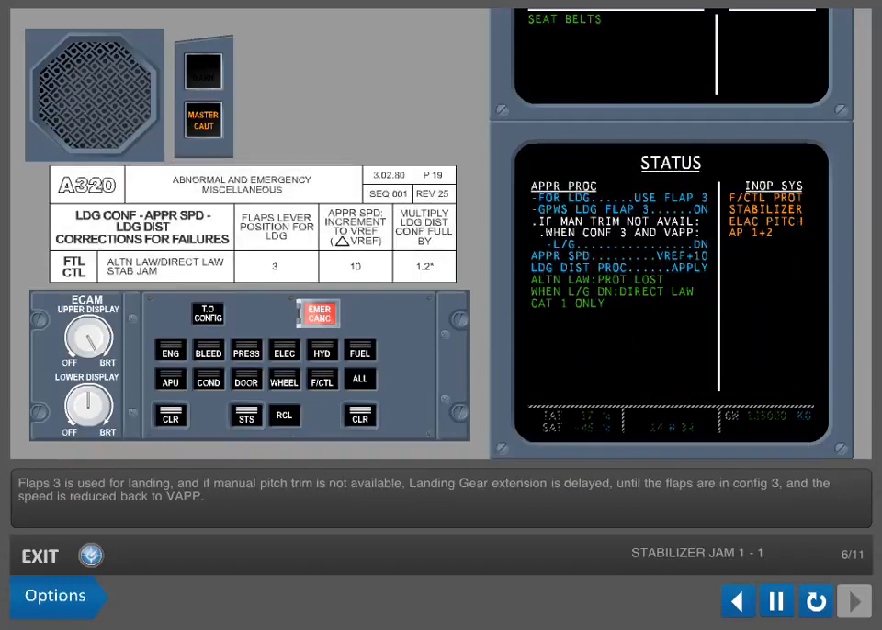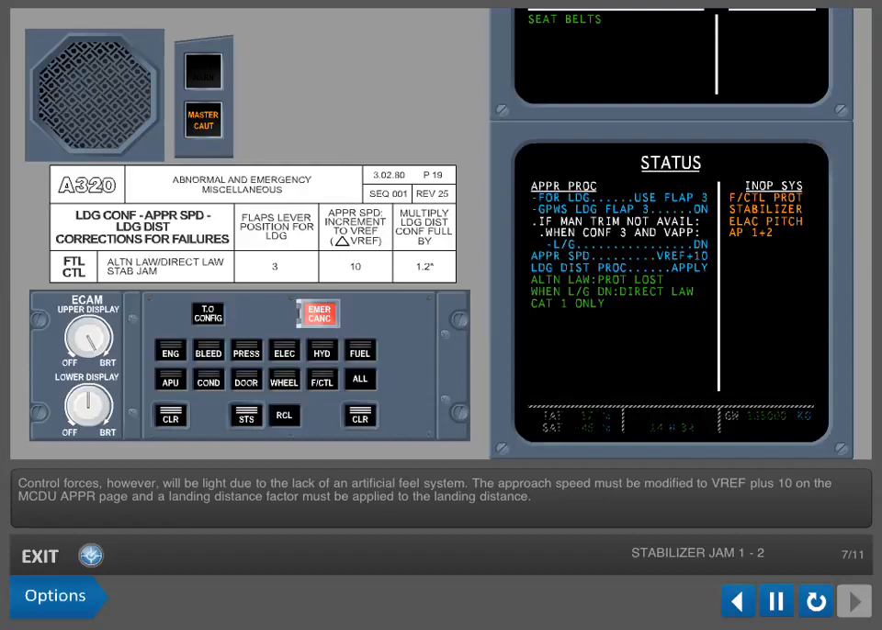Flaps 3 is used for landing, and if manual pitch trim is not available, landing gear extension is delayed until the flaps are in Config 3 and the speed is reduced back to VAP. This is because once the landing gear is down, direct law becomes active, and although the previous elevator position is maintained, any further speed and configuration changes would require constant side stick pressure. Control forces, however, will be light due to the lack of an artificial feel system.